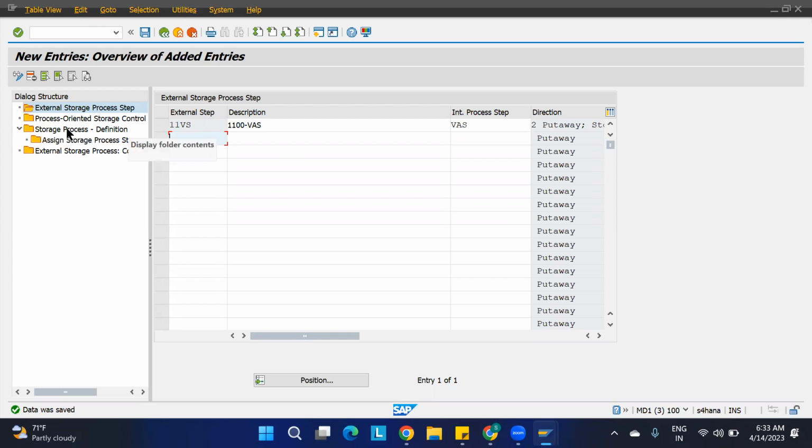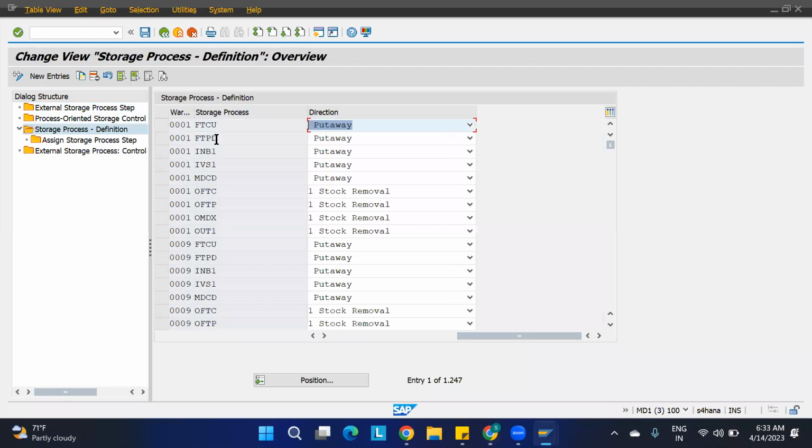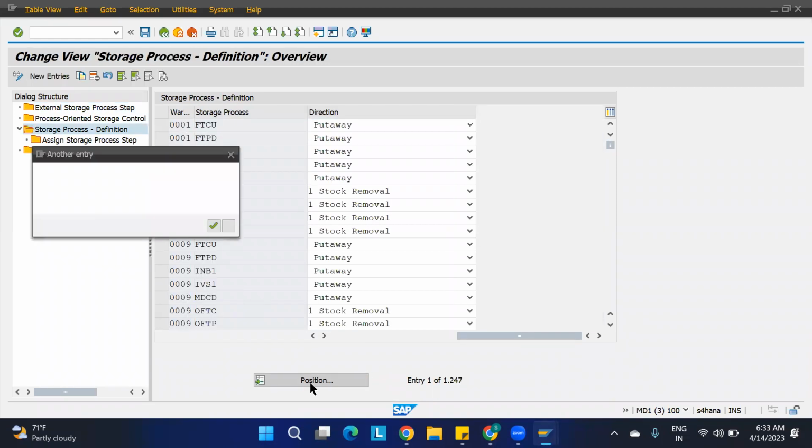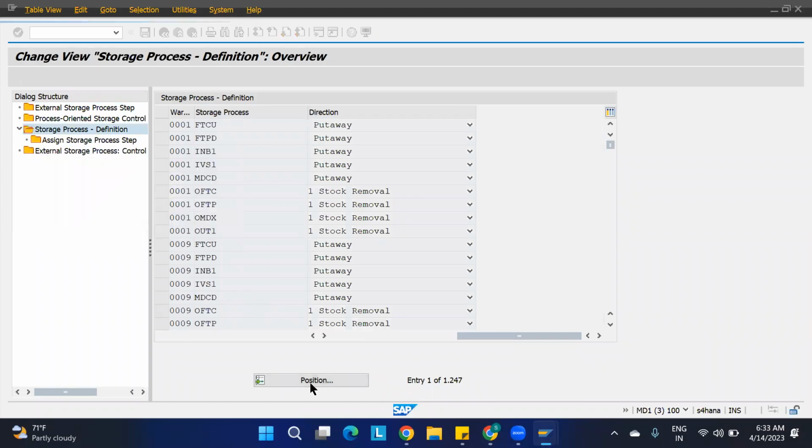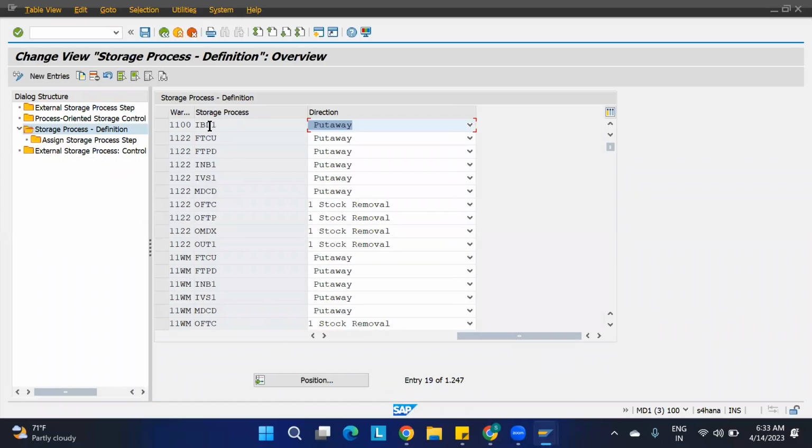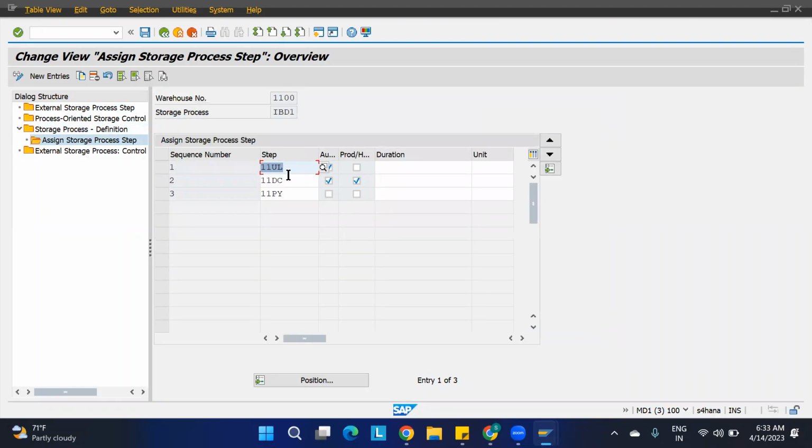Now I'll go to the storage process. Position 1100. The storage process is maintained at the warehouse level. Just open this, go to assign storage process steps. Here we have only 3 things now. I want to add the VAS after the deconsolidation.